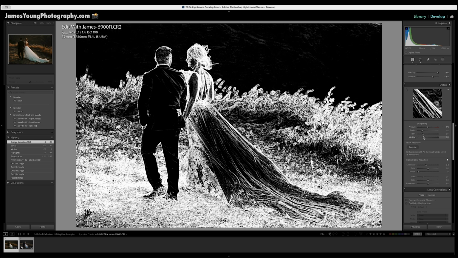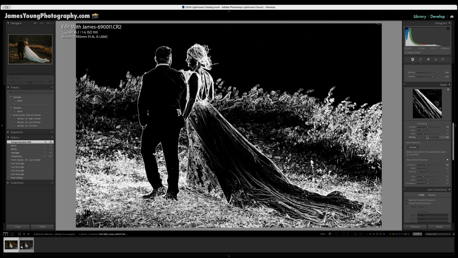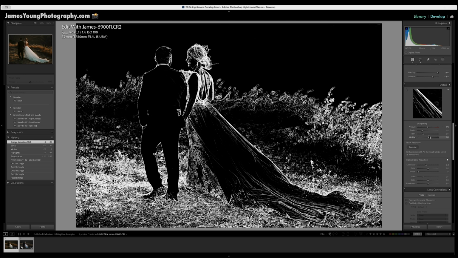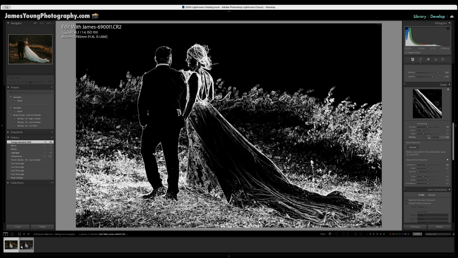Everything that is white equals getting sharp. Everything that is black equals not getting sharp. So how can we use this? Well, we want to use the sharpening in a way that emphasizes our photo. So that means we're going to slide it and make sure that we're only going to sharpen the sections of the photo that we want it to sharpen, which means we don't really want it to sharpen much of the background. So I'm going to slide it to about plus 52, which is great.